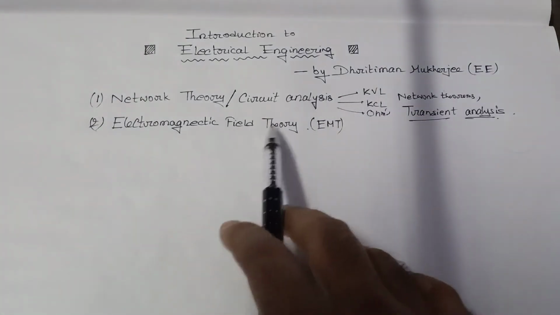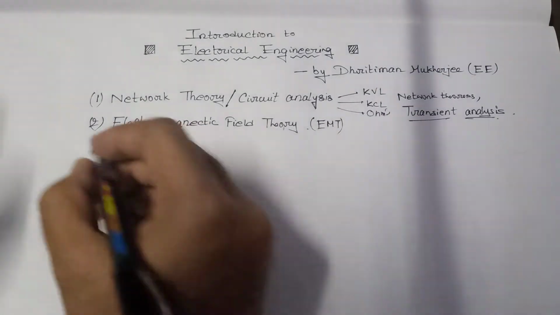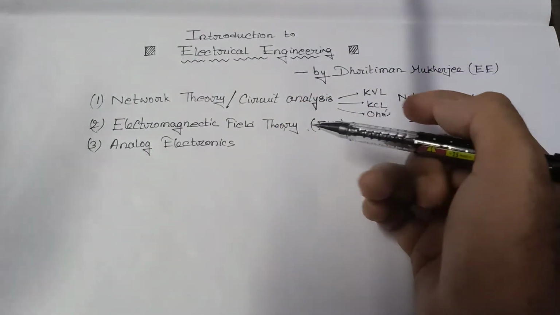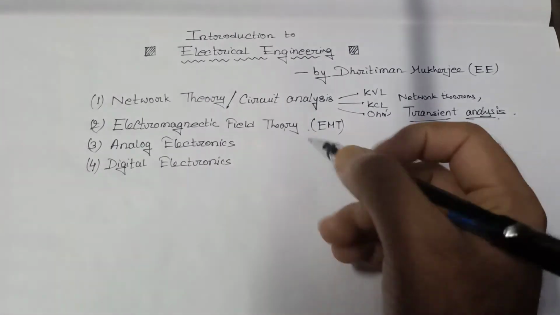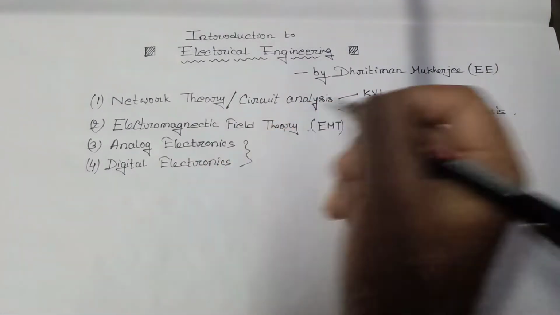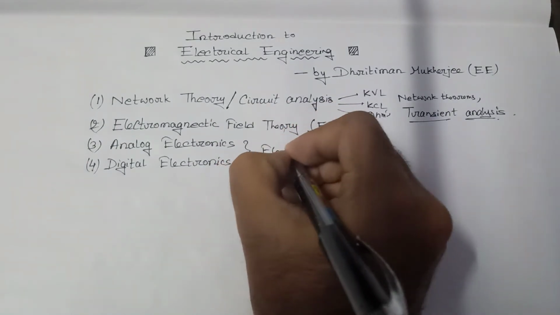Number three is analog electronics, and number four is digital electronics. These are the two subjects from the electronics part.